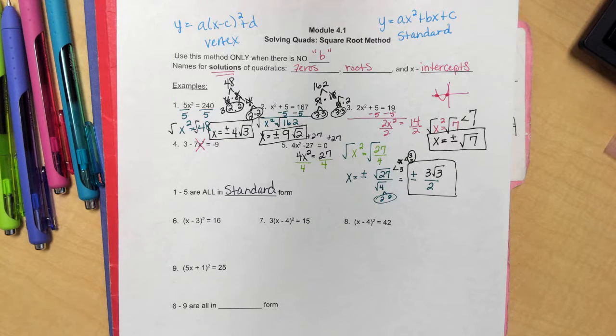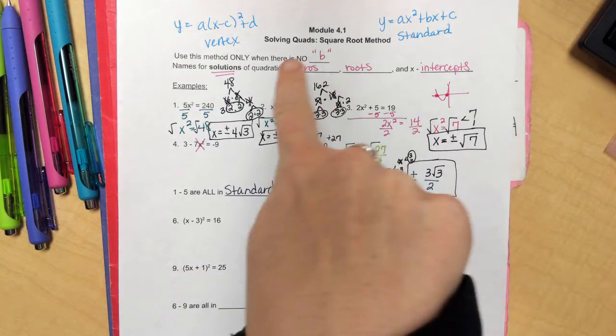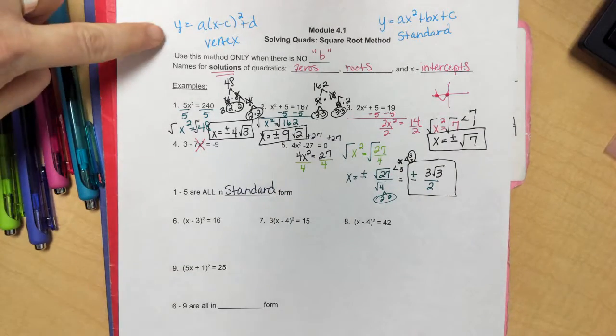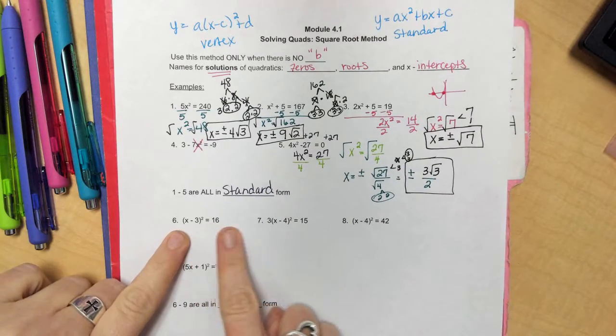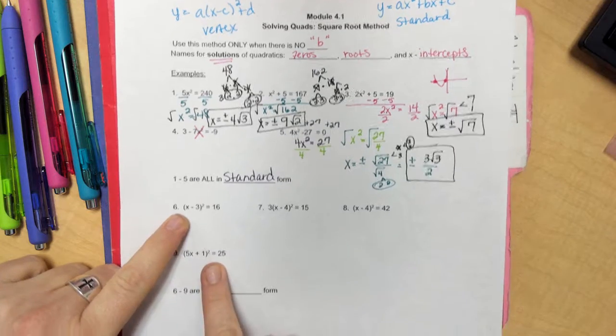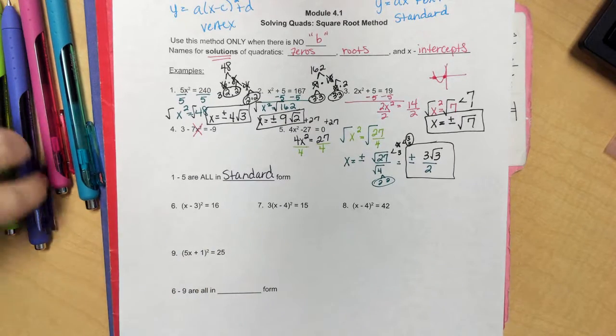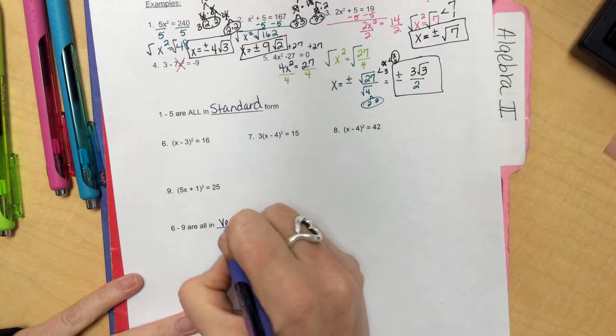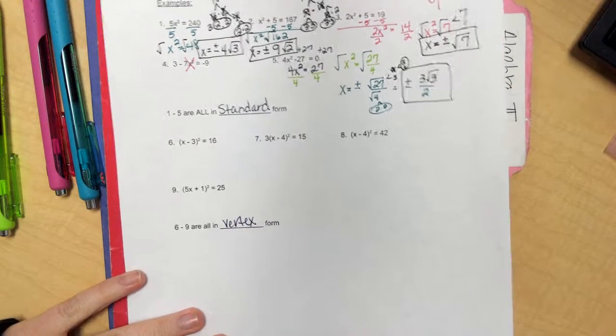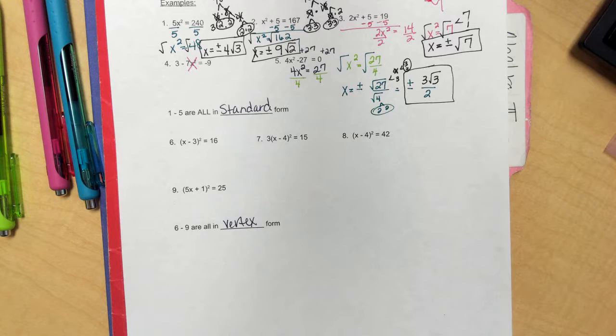We're going to do part 2, which is solving quadratics with the square root method, but this time we're going to do it from vertex form. If you notice, all of these have a parenthesis with a squared, and that means that they are in vertex form. And this works a little differently than standard form.